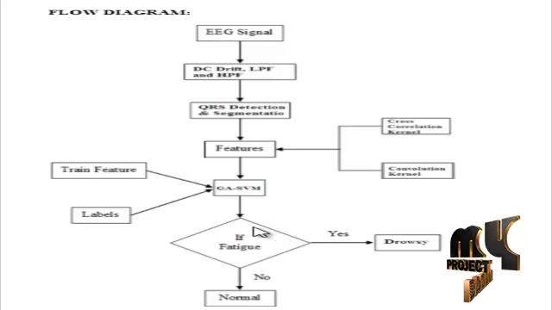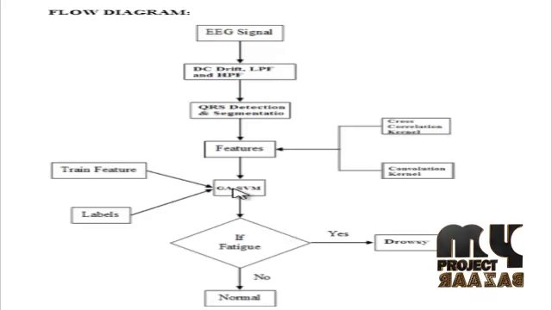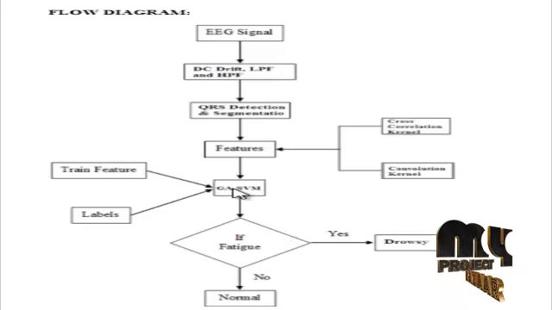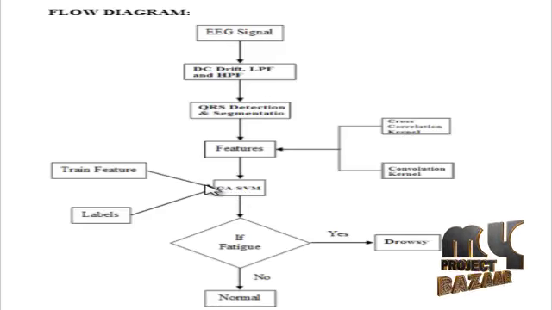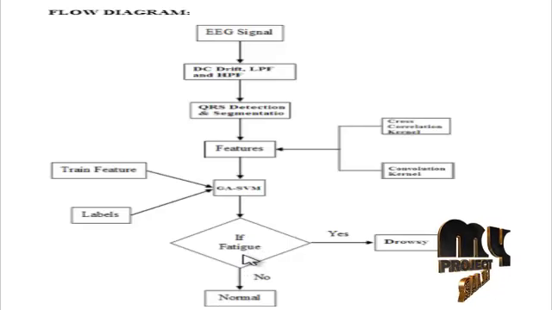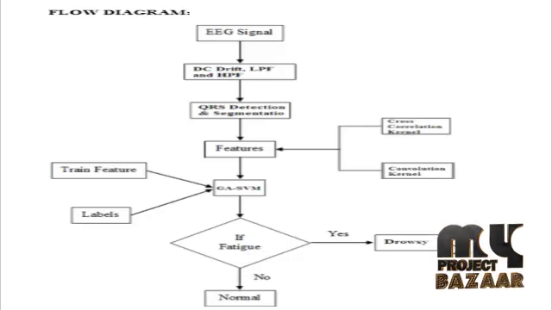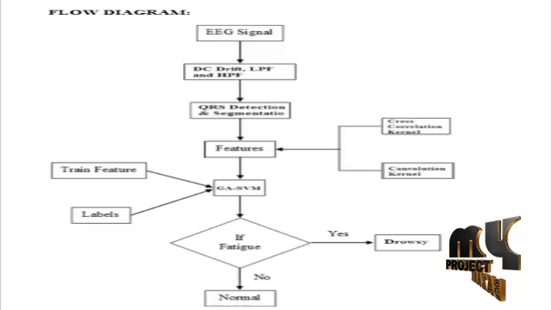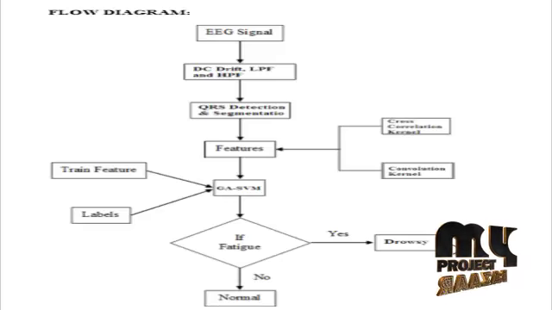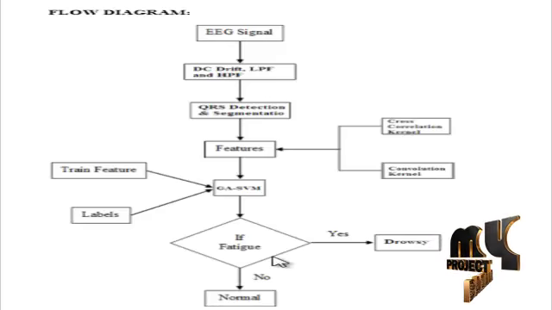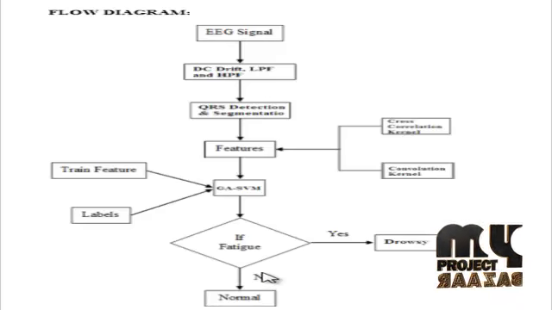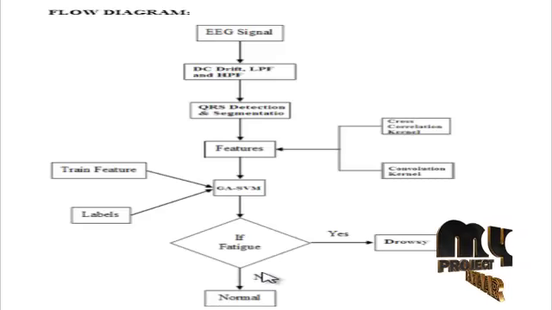Then, in this classification stage, we also give input from the train features and also labels. Finally, it classifies. If fatigue is detected, we have to alert the driver about the drowsy sleepiness, and if not fatigue, then the driver condition is normal.